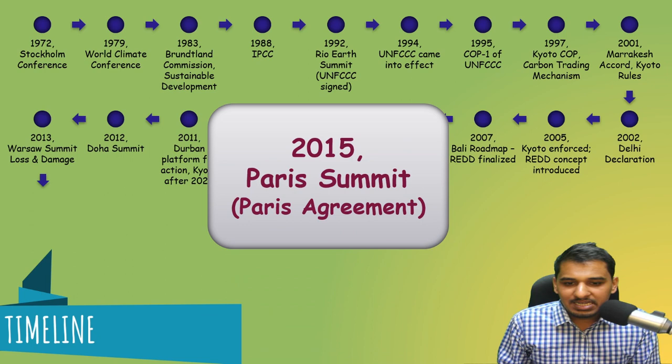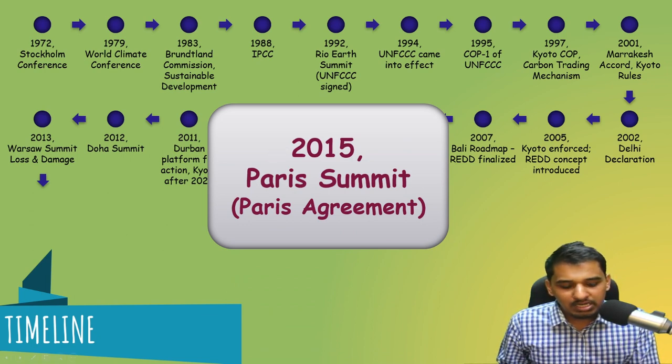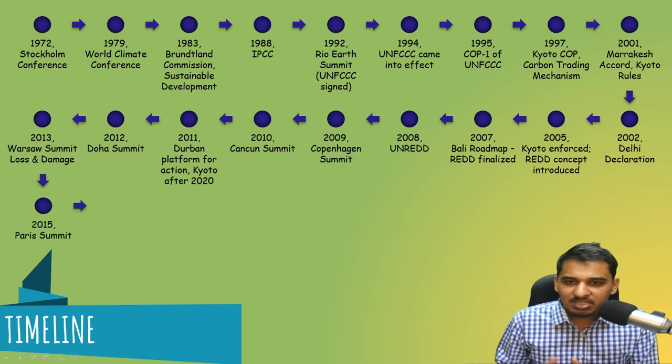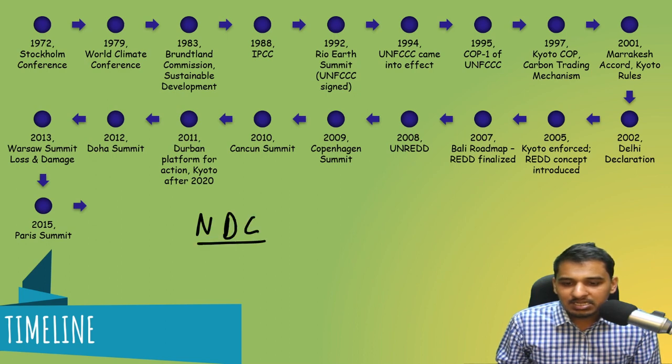Then we had the Paris Agreement of 2015, a very historic agreement. We'll be studying this in more detail. India also made various pledges. Various countries made various pledges. All the countries provided their NDC, that is, nationally determined contributions. Those are their nationally determined goals and how they will tackle climate change. All this was there in the Paris Climate Agreement. A separate lecture will be taken on all that.